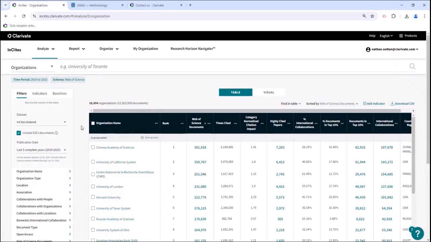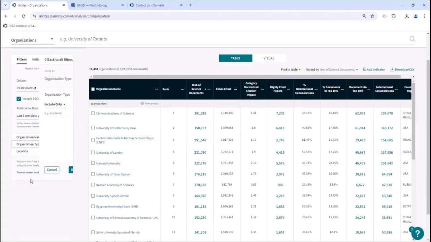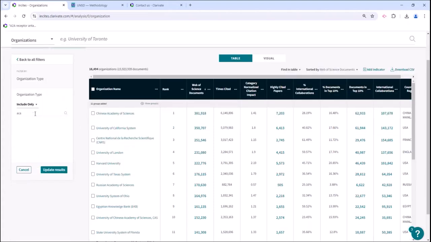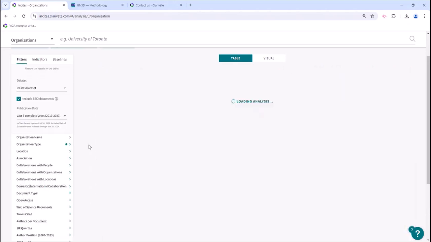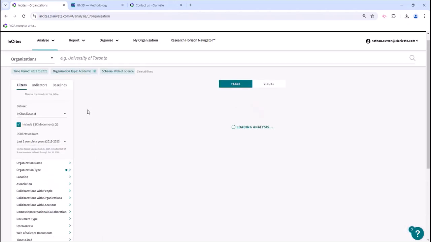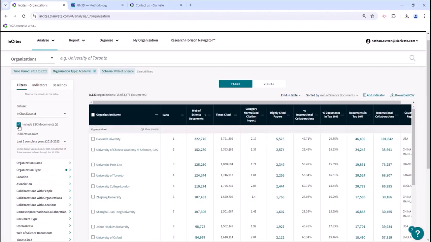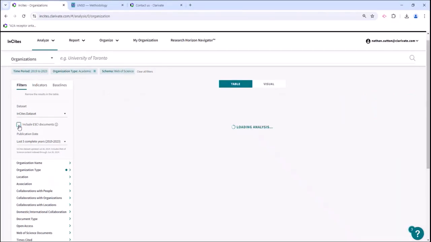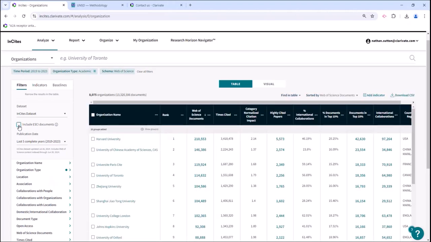Another thing we're going to do is look at just one organization type, and that's academic. So here I'm going to go to organization type and do academic. And finally, we're going to remove ESCI documents. That's our Emerging Sources Citation Index. The first global rankings were produced in 2014, and that was before the Emerging Sources Citation Index was around.